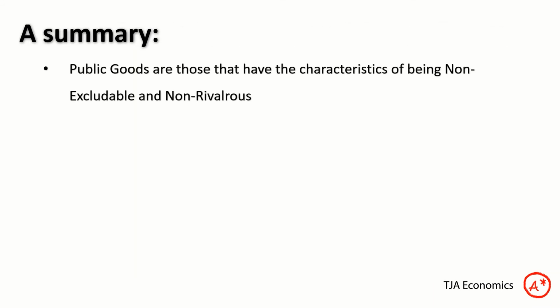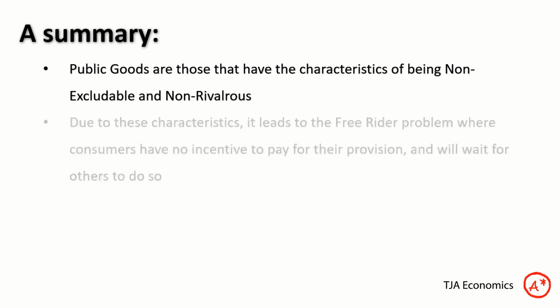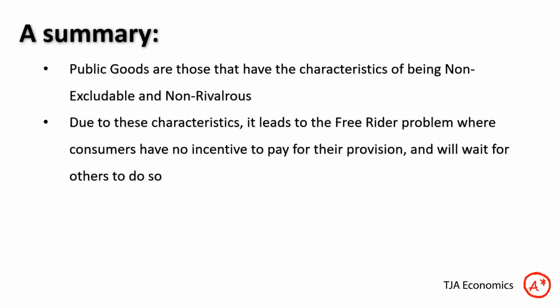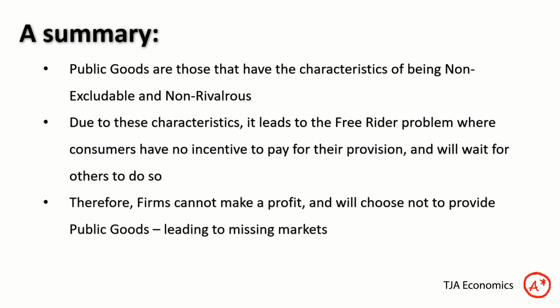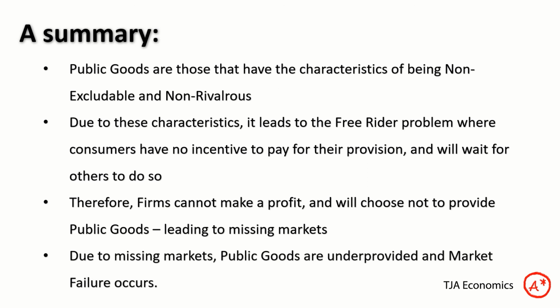So a summary then. Public goods are those that have the characteristics of being non-excludable and non-rivalrous. Due to that, it leads to the free rider problem, where consumers have no incentive to pay for their provision and will wait for others to do so. Therefore, firms don't make a profit and will choose not to provide them, leading to missing markets. Due to missing markets, public goods are underprovided and market failure occurs.